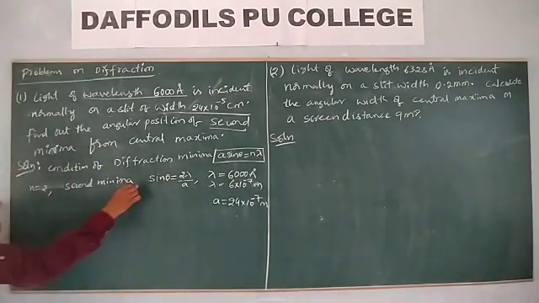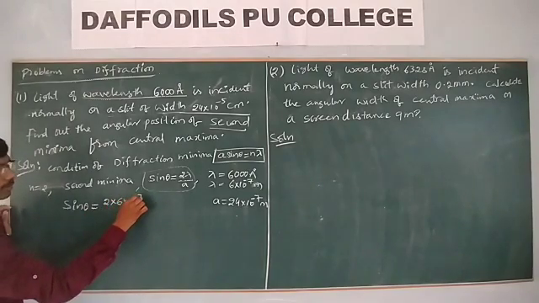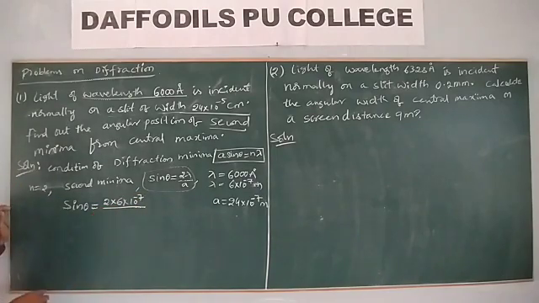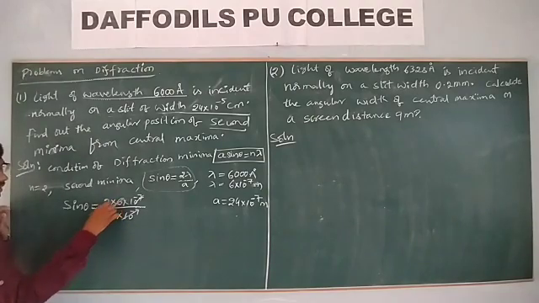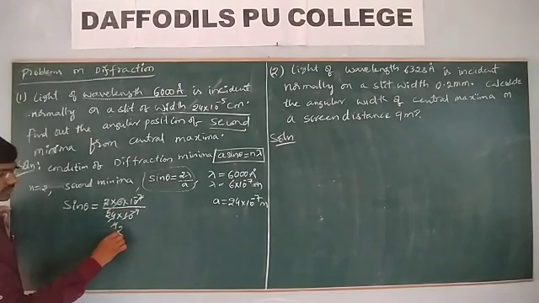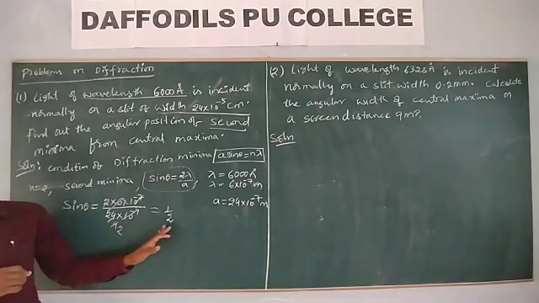Then we calculate the second minima. Sin theta is equal to 2 into 6 into 10 power minus 7 by 24 into 10 power minus 7. The 10 power minus 7 cancel. Then it is 4 times and 2 times. So what do we get here? Sin theta is equal to 1 by 2.